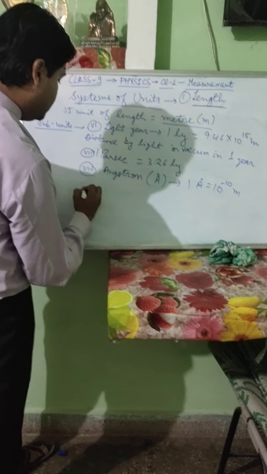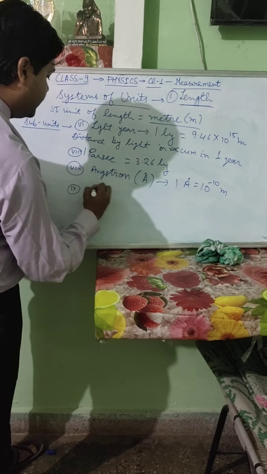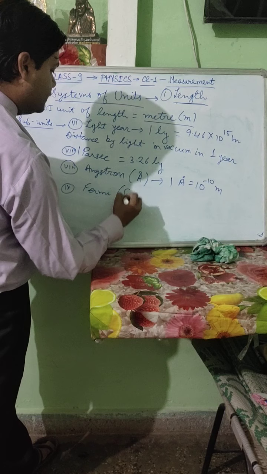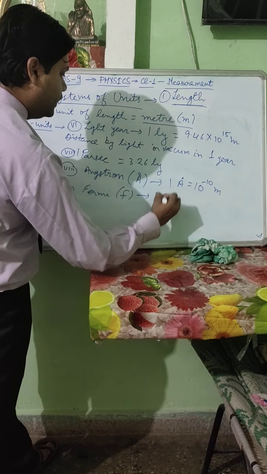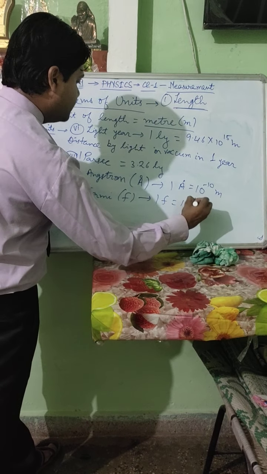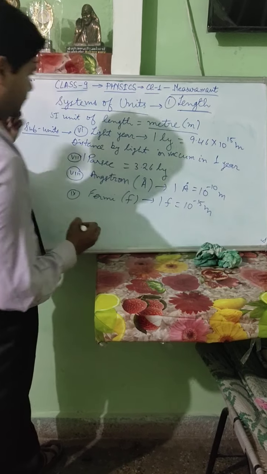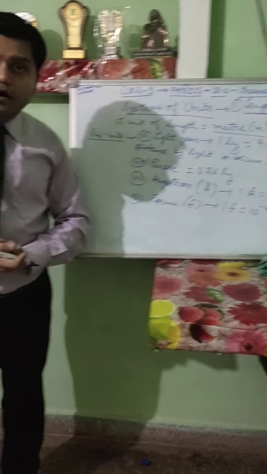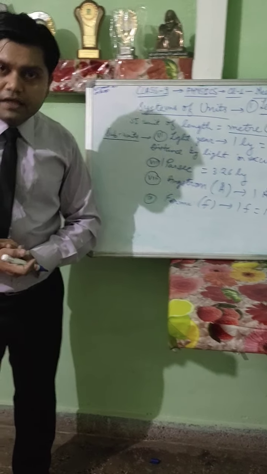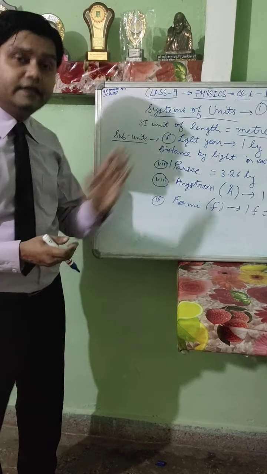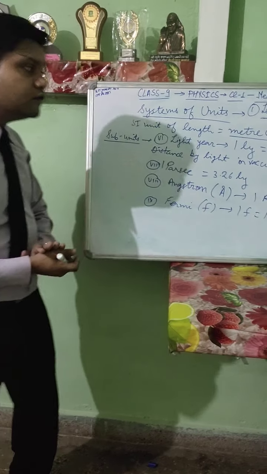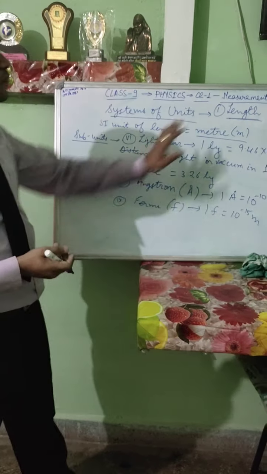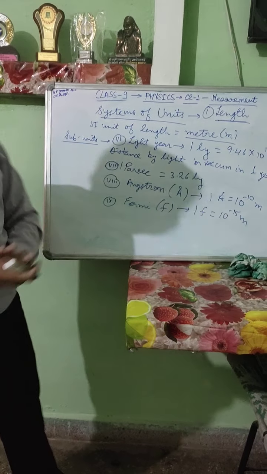And the last smaller unit is Fermi. It is represented by small f. So 1 Fermi equals 10 to the power minus 15 meters. So all these units of length you have to study and learn in detail. You also have to learn their relation with the SI unit. This was all about length.